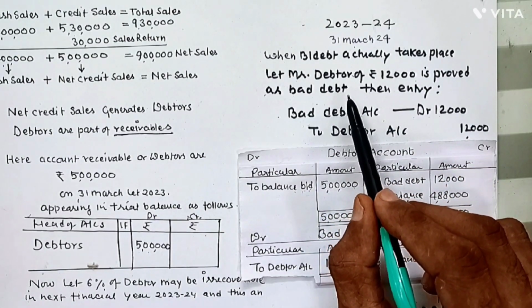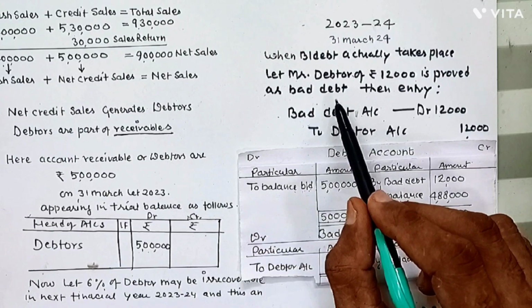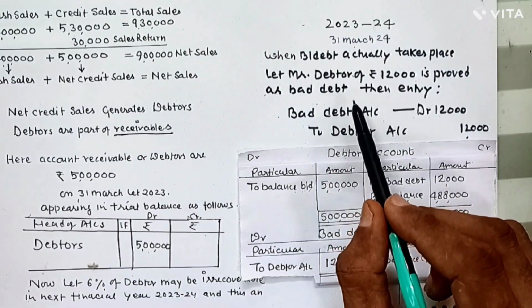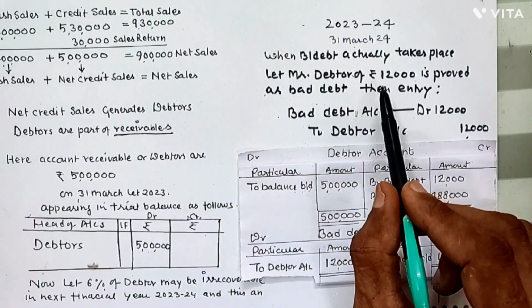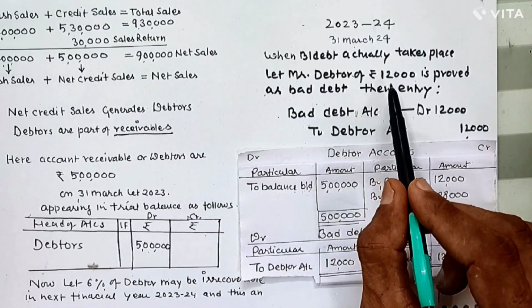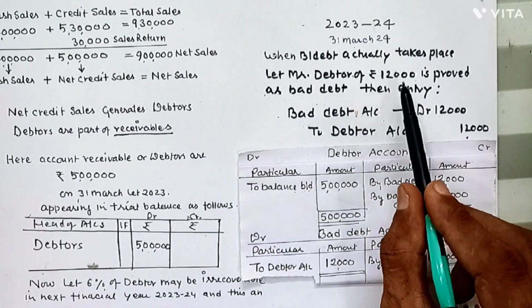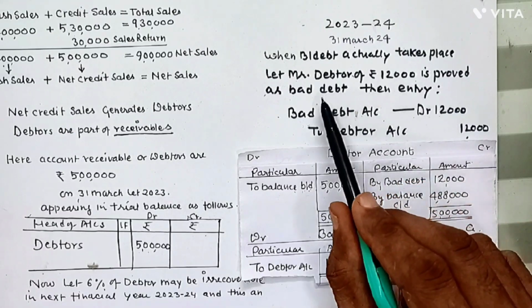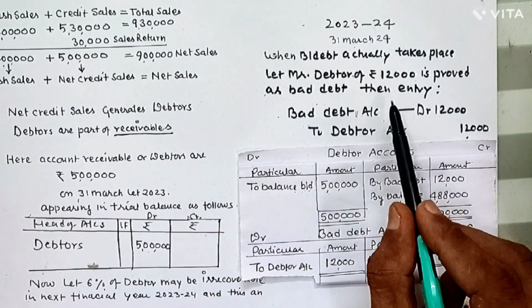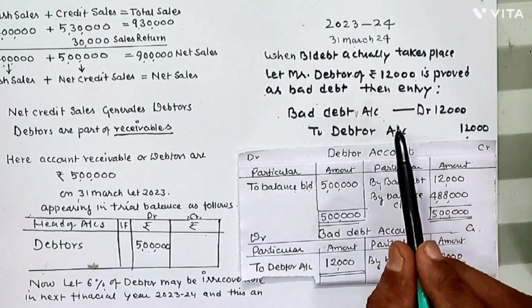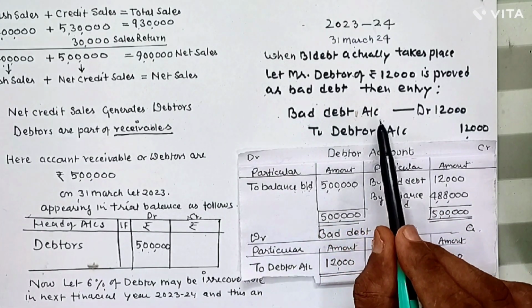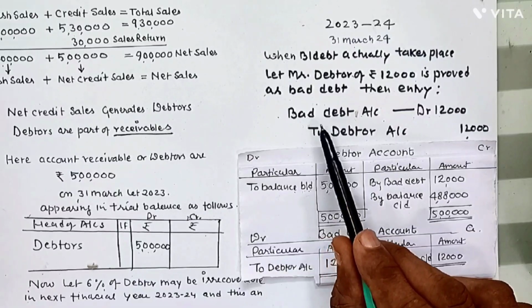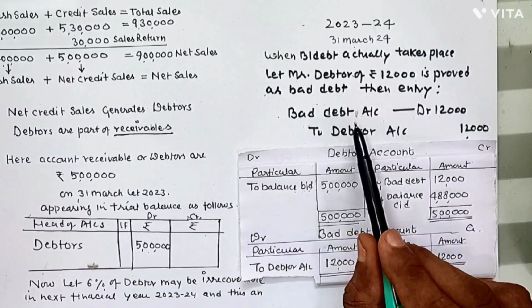Last year we were only imagining, but this year it is reality that debtors of rupees 12,000 have actually been written off as bad debt. This is not good news for the business organization. All losses and expenses are debited if they are incurred.